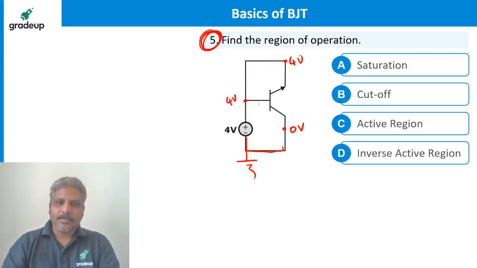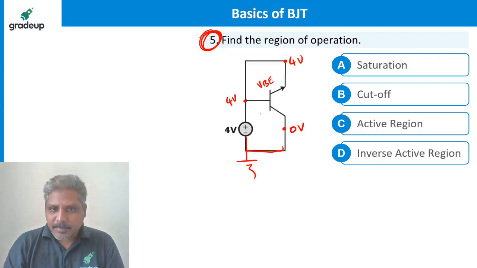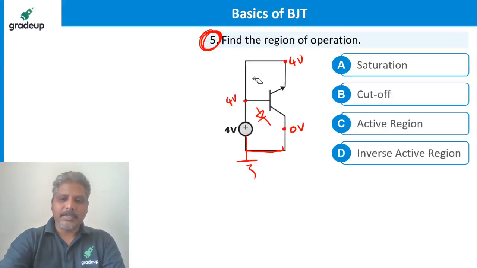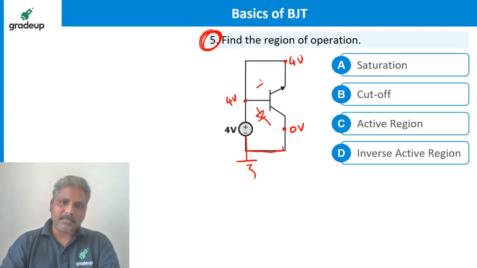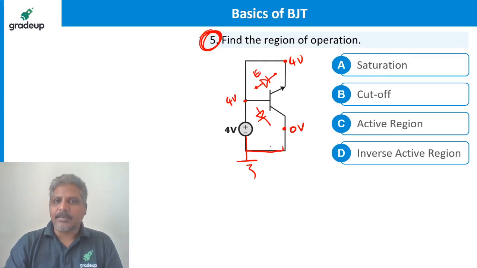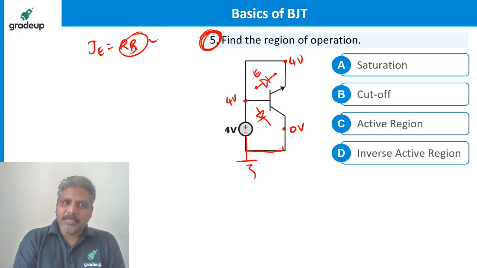So now check. What is this junction? VBE it is. What is this junction? VBC. It is like a diode, like this. How is it here? How is this? So anode and cathode are same, so it is in equilibrium. So JE is in equilibrium. Equilibrium, I said to take it as reverse bias, right? Almost. It is not actually, but you take it as.